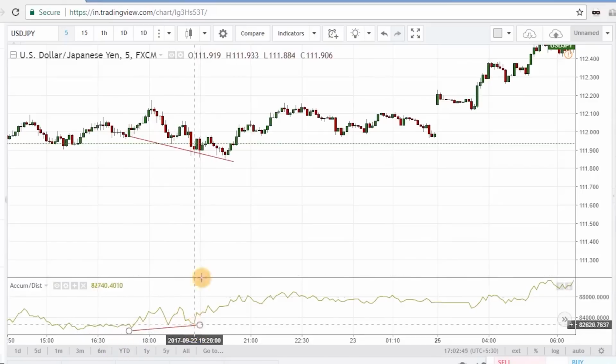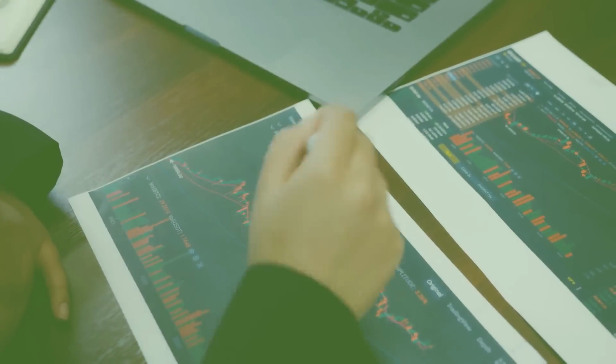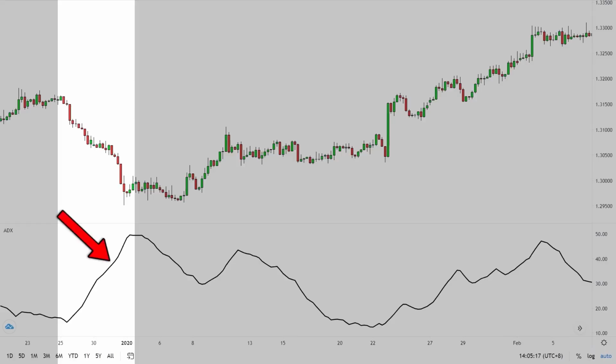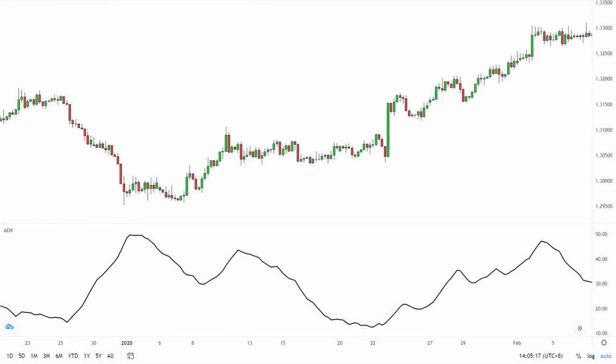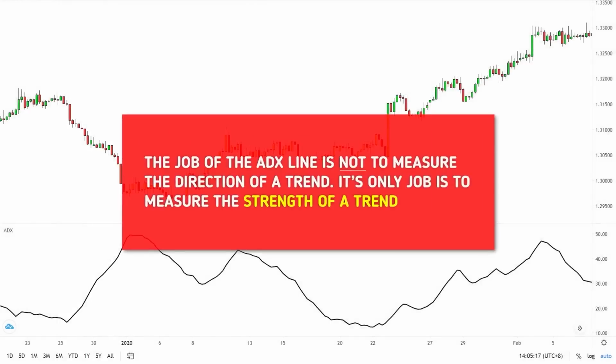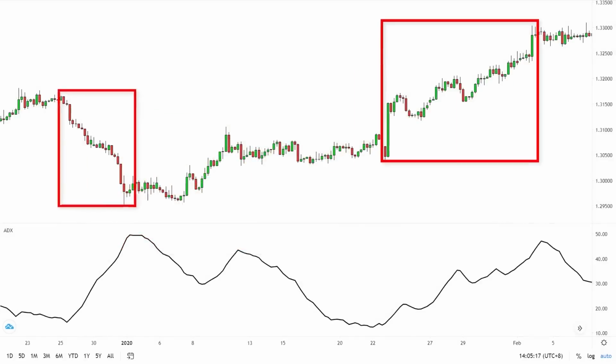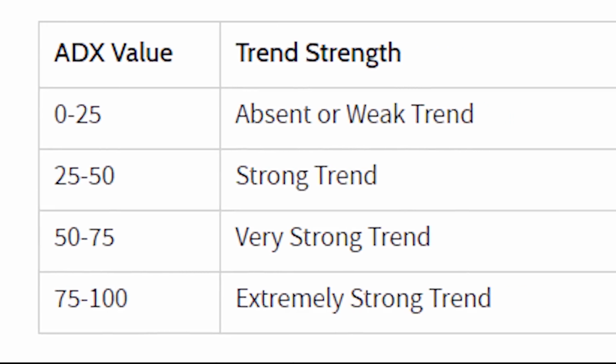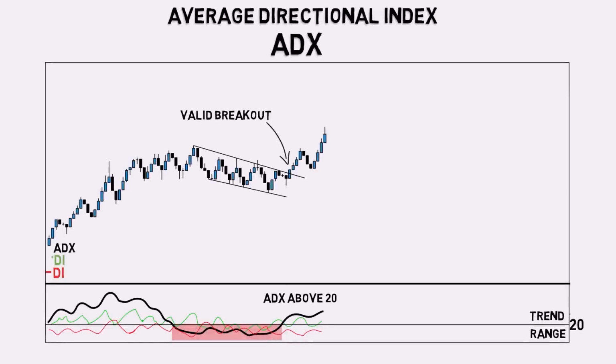Another important tool that every trader should know is the average directional index. The average directional index, ADX, is a trend indicator that is used to determine a trend's strength and momentum. When the ADX rises above 40, the trend is thought to have a lot of directional strength, either up or down, depending on the price movement. The trend is considered weak or non-trending when the ADX indicator is below 20.